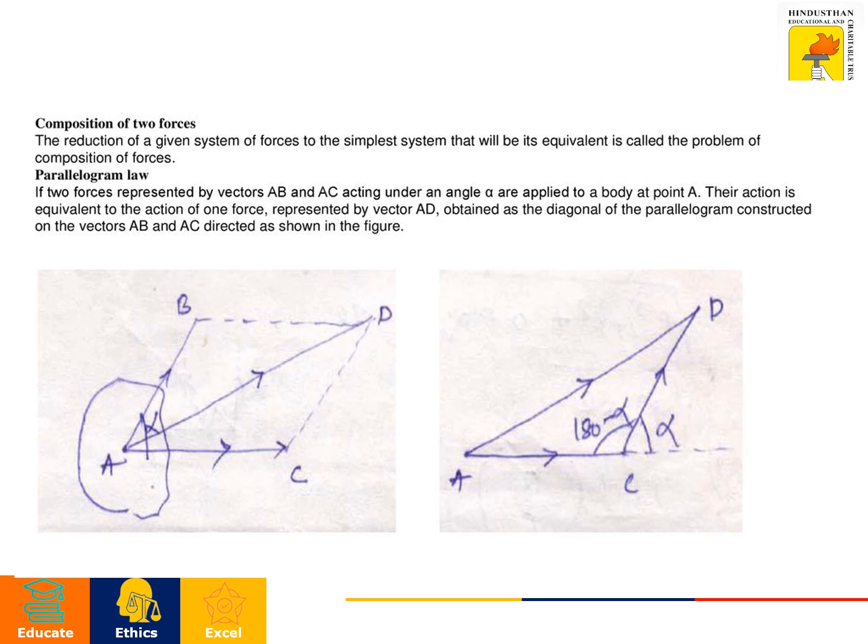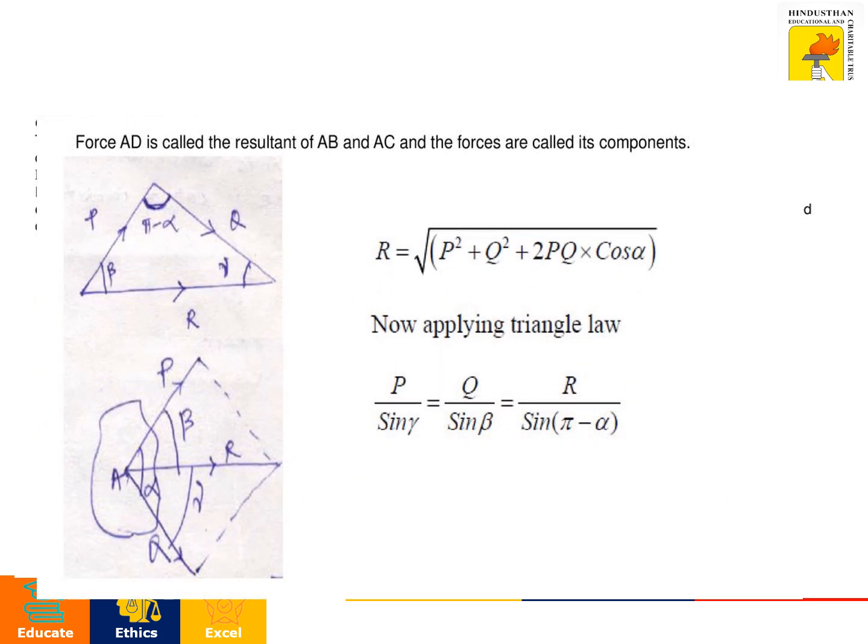From these two forces, we construct a parallelogram ABCD. In the geometrical construction, the resultant of these two forces is the diagonal AD of the parallelogram. In the analytical method, we find it by using the formula R is equal to root of P square plus Q square plus 2PQ cos alpha. From this we find the resultant force by using the analytical method.